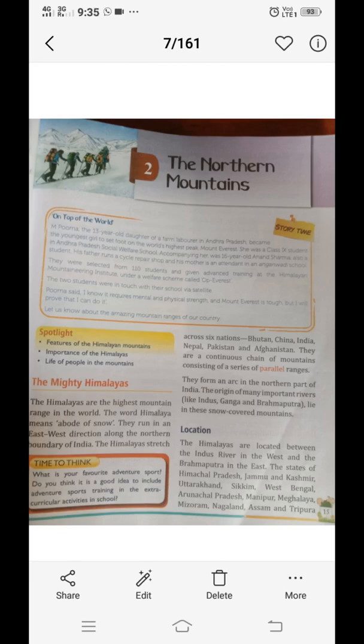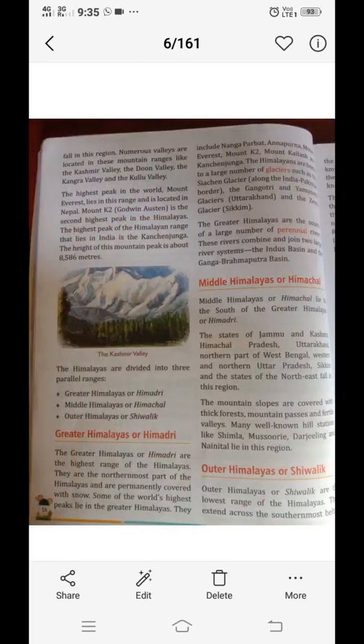The states of Himalaya: Himachal Pradesh, Jammu Kashmir, Uttarakhand, Sikkim, West Bengal, Arunachal Pradesh, Manipur, Meghalaya, Mizoram, Nagaland, Assam, Tripura fall in these regions. So, the states of Jammu Kashmir, Himachal Pradesh, Uttarakhand, Sikkim, West Bengal, Arunachal Pradesh, Manipur, Meghalaya, Mizoram, Nagaland, Assam, Tripura. These states fall in this region.